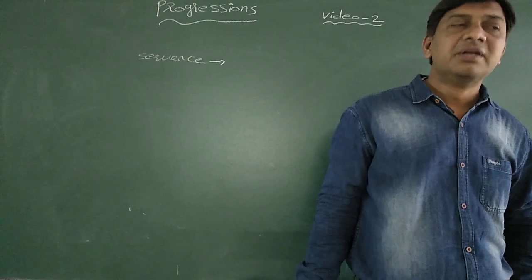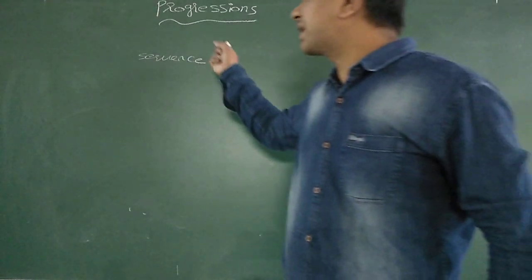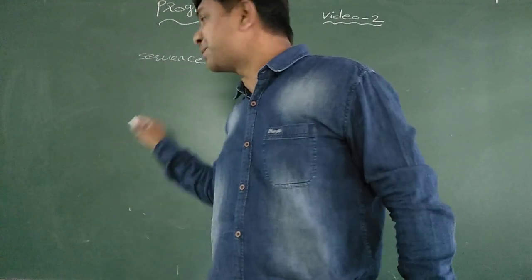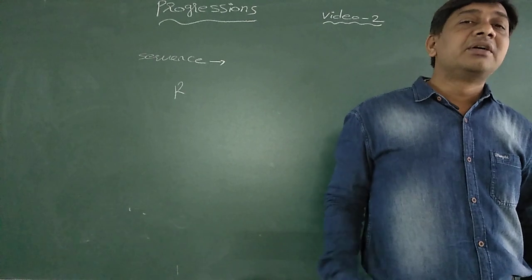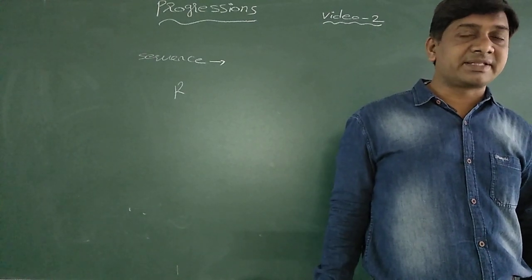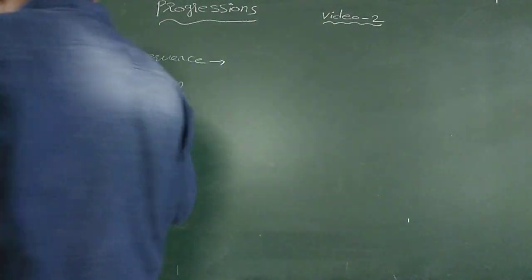If the range of the sequence is a subset of R, then it is called a real sequence. Already we learned this.